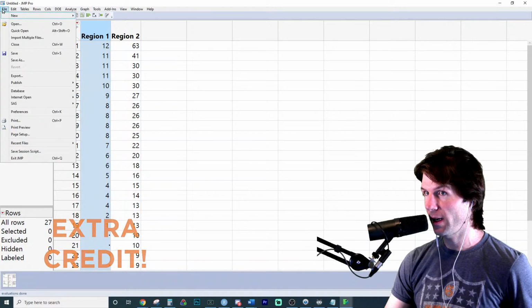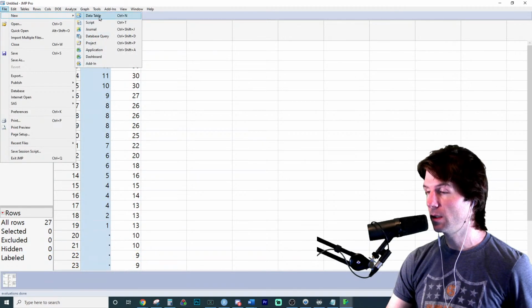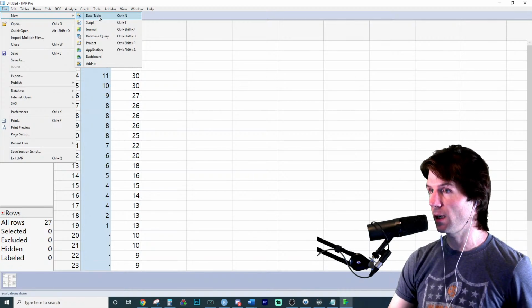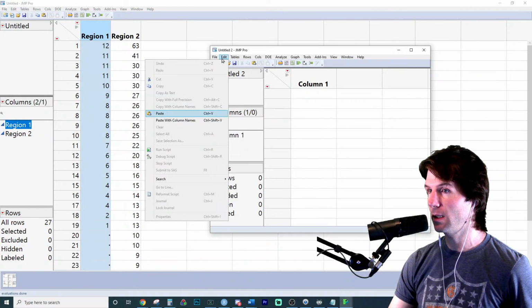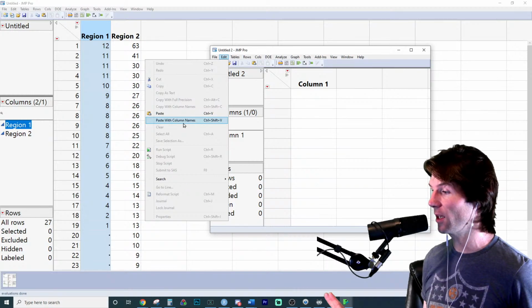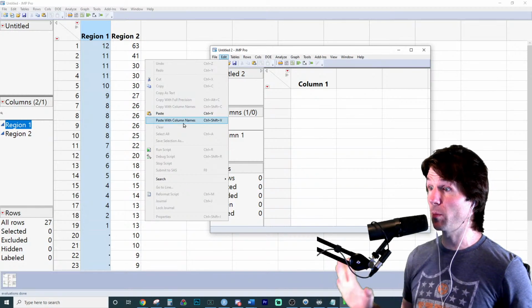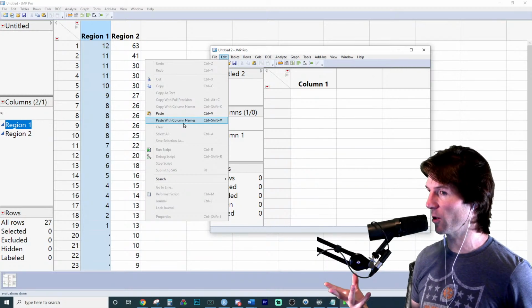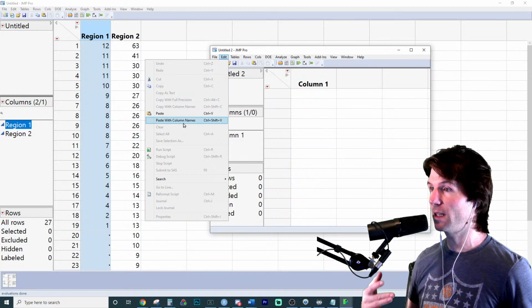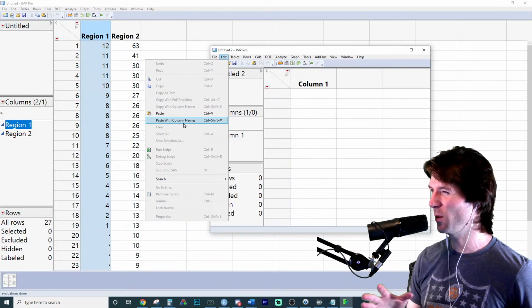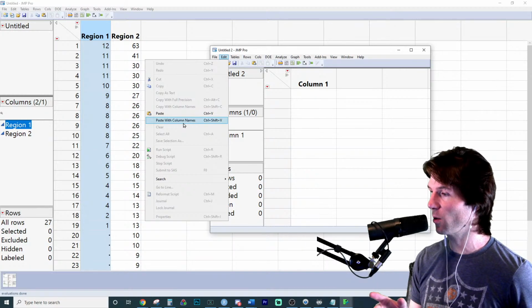So do this. Go to File, New, Data Table. Under File, New, Data Table, click Edit, and then Paste with Column Names. Don't click inside of it yet. Paste with Column Names. So go to Edit, and it should be blue now, and now you can do Analyze, Distribution. If it's red, it thinks that it's categorical and it's not doing the quantiles. It'll observe it as categories.